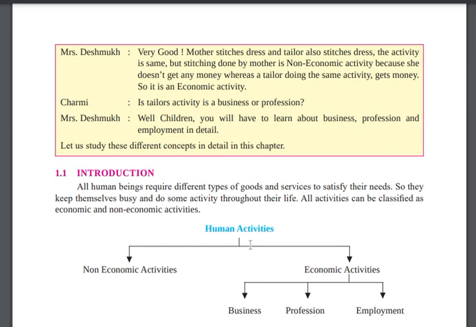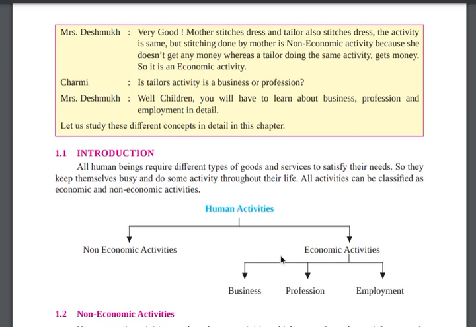Like, you are sitting on a chair, that is also a product, also a good, and you are satisfying your need. So all the activities are classified into economic and non-economic. From the chart you can understand that non-economic activity is not divided any further, while economic activity is divided into business, profession, and employment.